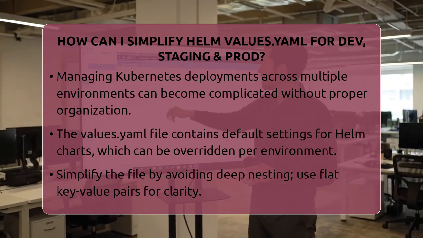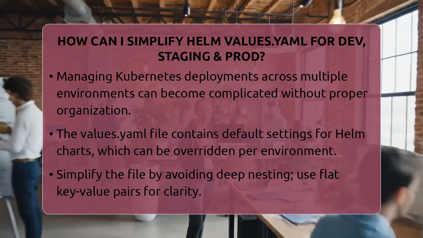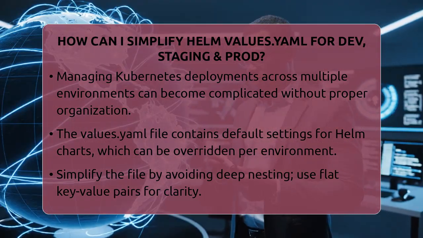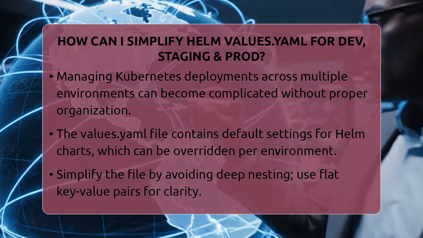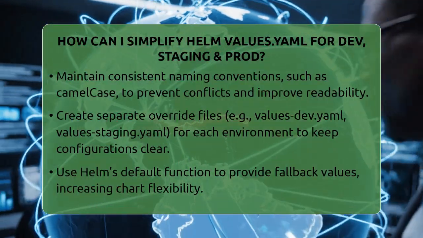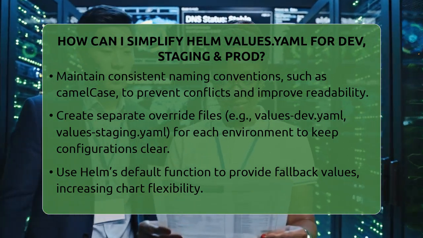One way to simplify is to avoid deep nesting in your Values.yaml. Instead of creating complex hierarchies, use flat key-value pairs. For example, instead of nested server port 80, just write serverPort 80. This makes it easier to read and override in your environment-specific files.